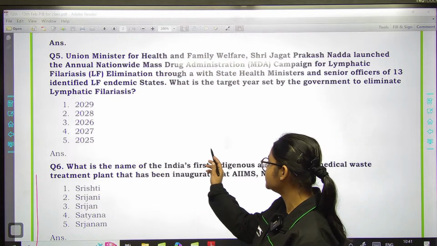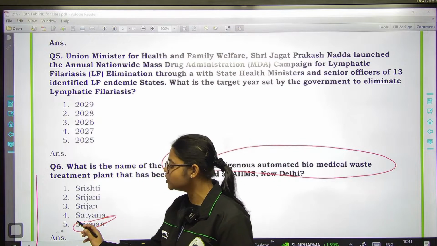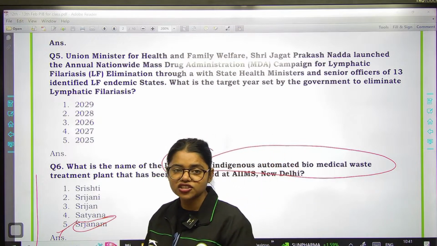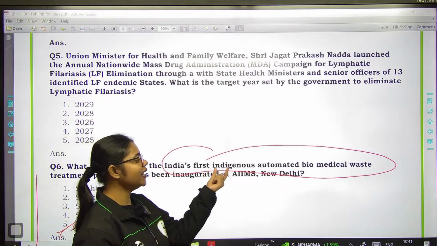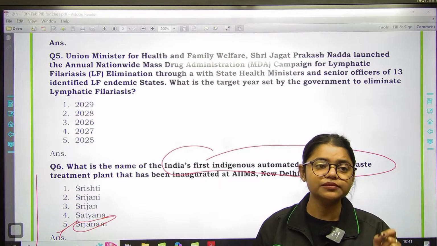So the name of India's first indigenous automated biomedical waste treatment plant is SR Janam. Okay, so you need to remember this. SR Janam is India's first indigenous automated biomedical waste treatment plant that has been inaugurated at AIIMS, New Delhi, right?